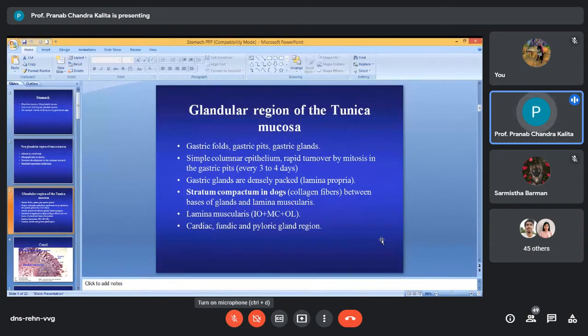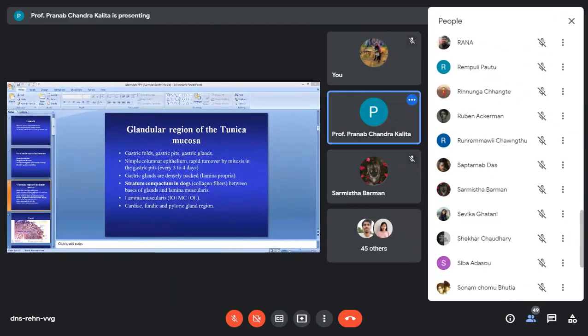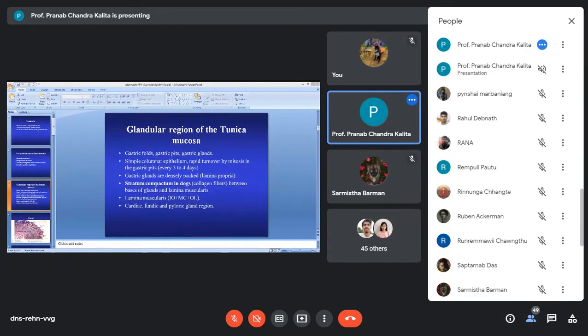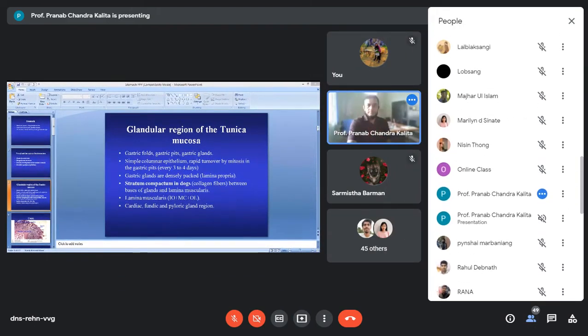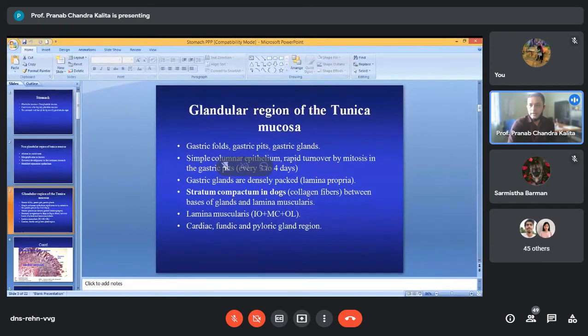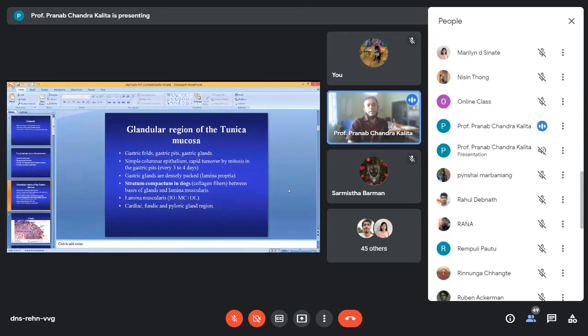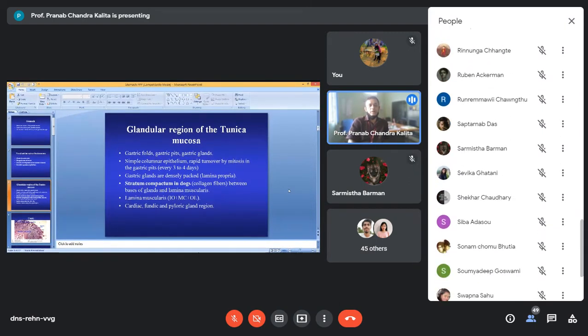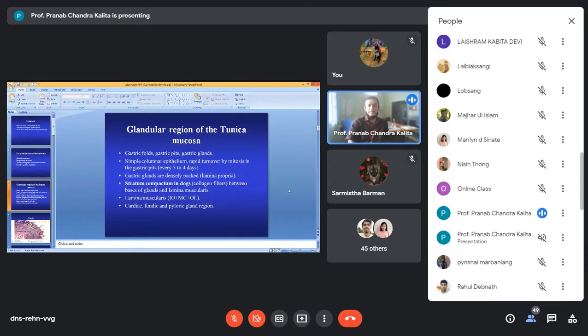First, let us discuss the glandular region of the tunica mucosa. Here you will find a lot of elevations called gastric folds, separated by depressions, which are the gastric pits, and below the gastric pits you will find the gastric glands.